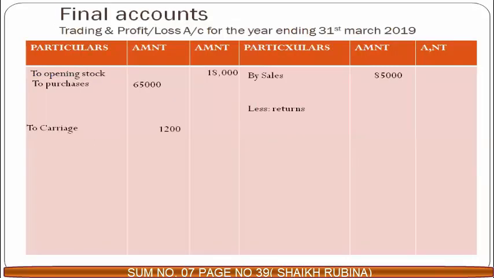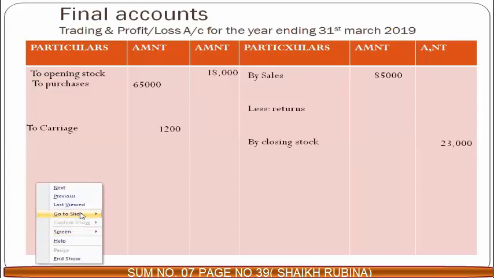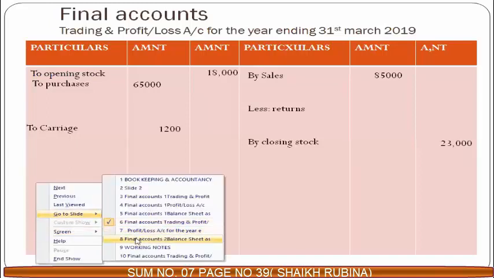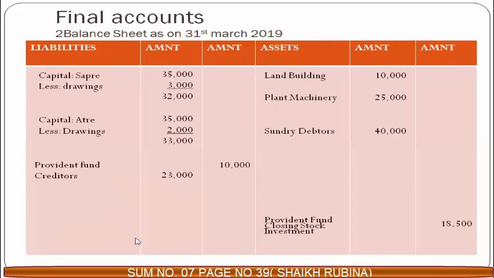Now tell me, what is the first adjustment? Adjustment number 1 is closing stock. Closing stock, one effect goes to trading account, debit side, and second effect goes to कहाँ जाता है? बोलो fast. इससे पहले कि मैं बताऊँ. Yes, balance sheet, asset side. Yes, asset side. Asset side पे balance sheet में हमने record किए closing stock 23,000. ये हो गए दो effect closing stock के. One is on the asset side and one is trading account.